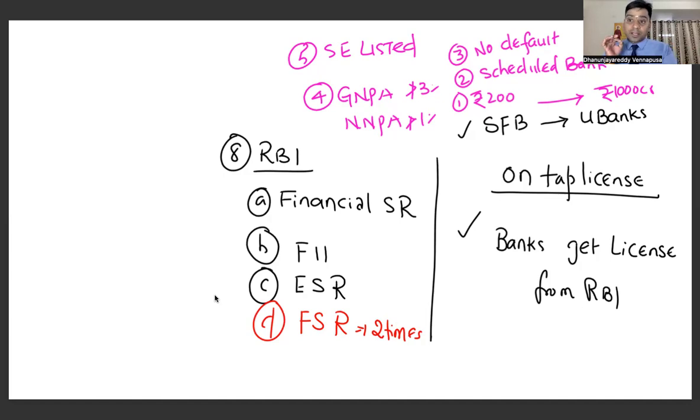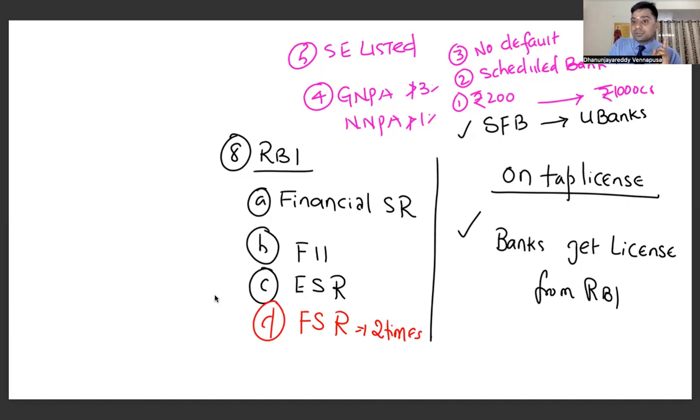Now under what act is a banking license given? Banking Regulation Act 1949. That is how banks are regulated by RBI in the country. So RBI is called the banker to the banks. Why banker to the banks? Because banks get a license from RBI. RBI is the lender of last resort to the banks.